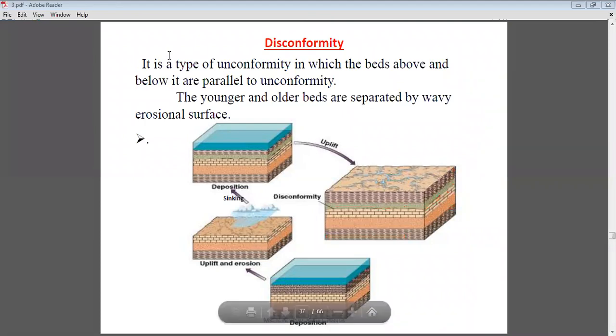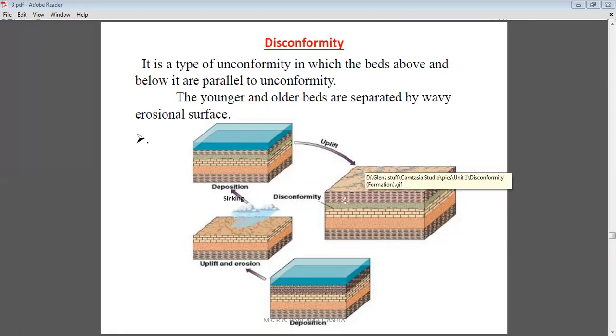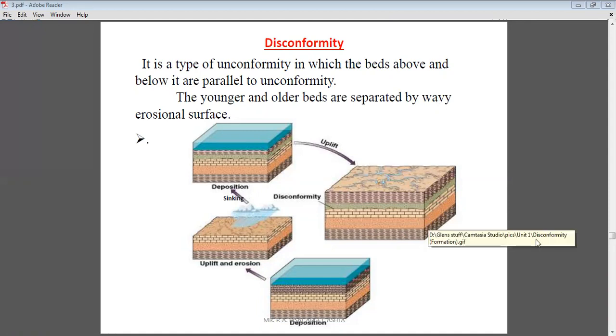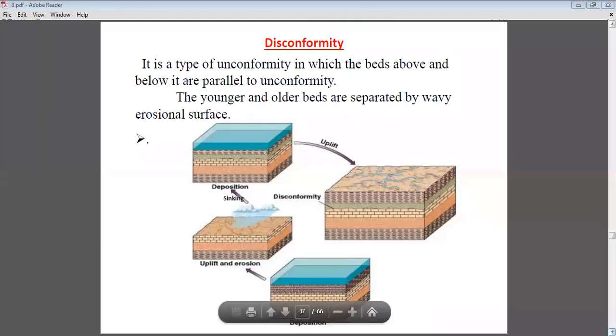it is a type of unconformity in which beds above and below it are parallel to the unconformity. Okay, the younger and older beds are separated by a wavy erosional surface. So always remember that in the disconformity, all the rock layers are parallel to each other. Okay, above, younger rocks and older rocks are horizontal in attitude, and they are always parallel to each other.